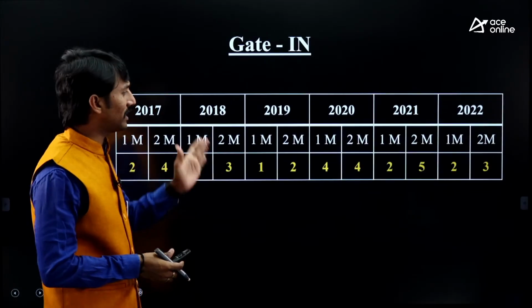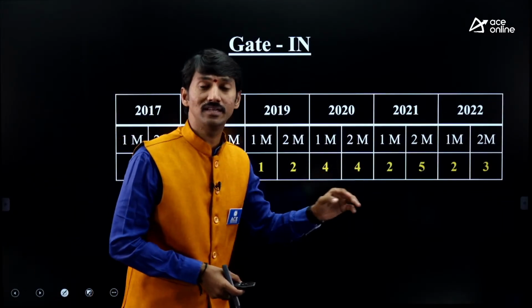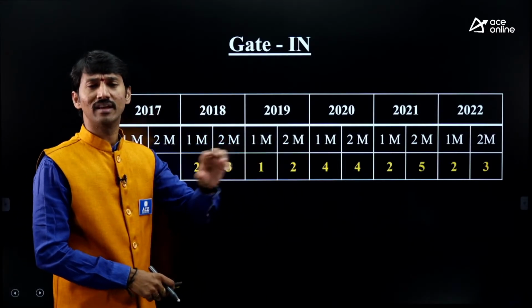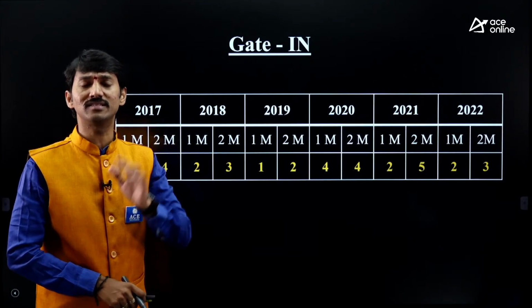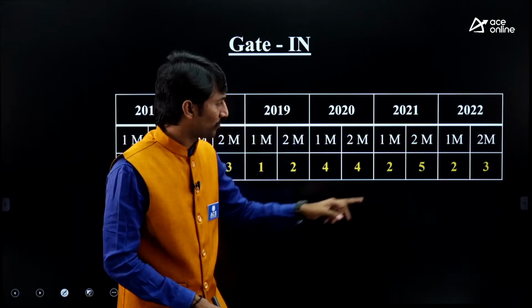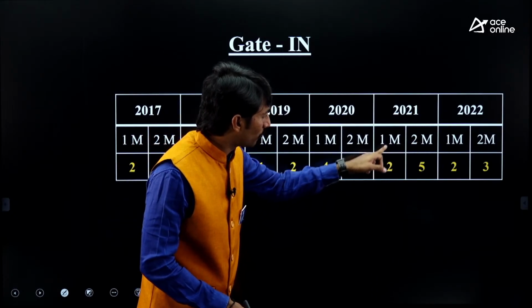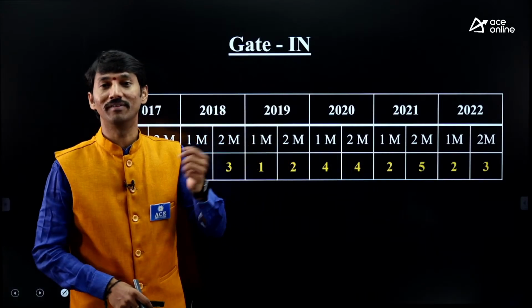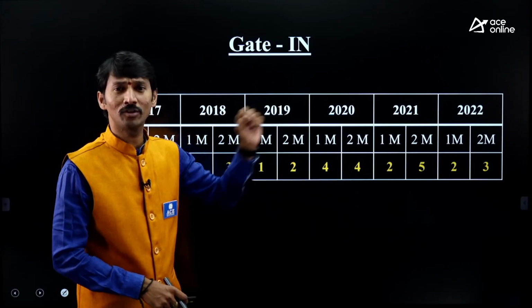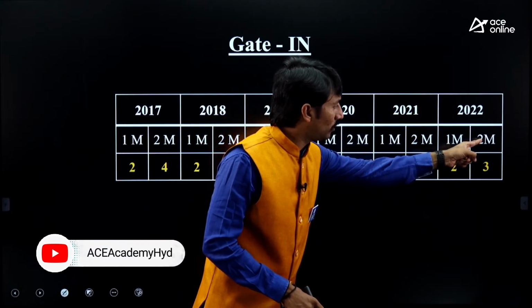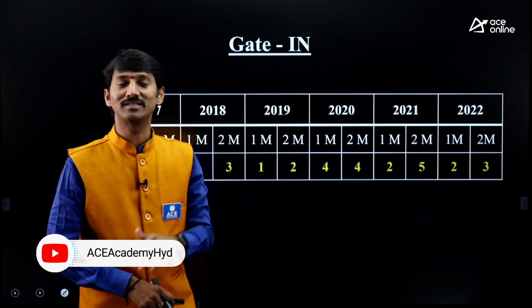If you see the instrumentation weightage, it is around 8 to 10 marks. In almost every year, 10, 12, 9, 8 is the general weightage. In the latest paper, 2021, there were five 2-mark questions and two 1-mark questions, totally 12 marks in the 2021 GATE paper. And in 2022, three 2-mark questions, 6 plus 2, 8 marks is the weightage.